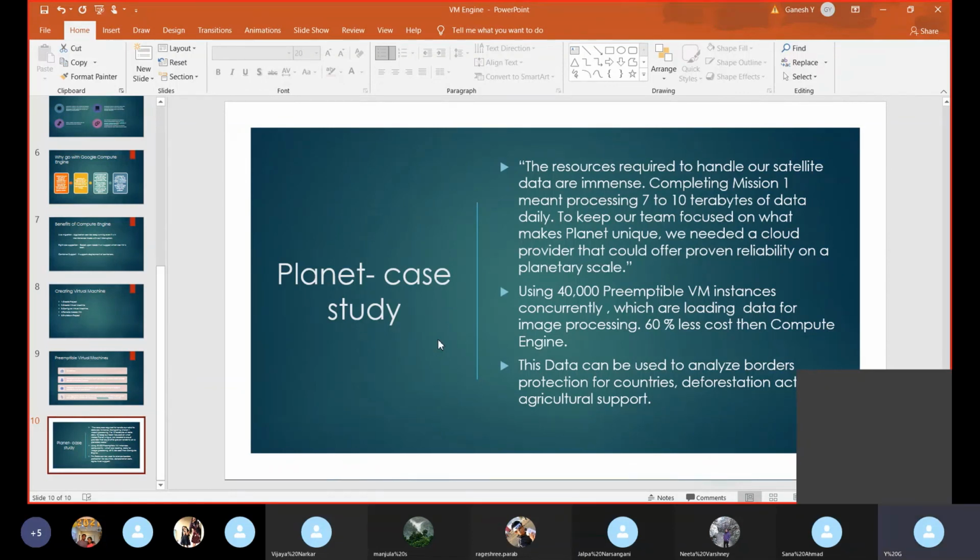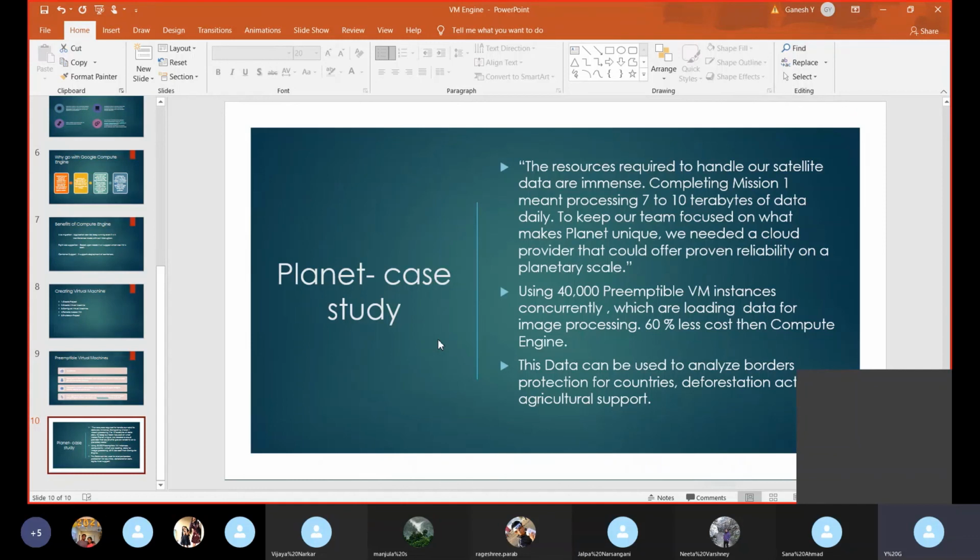Maybe now we know the borders between the countries. Is there anything happening near the borders? By processing those images, they understood, okay, these things are happening over there. And also for agriculture purposes, we know, okay, the soil is going to change like this. We can plant these kinds of crops and all these things.